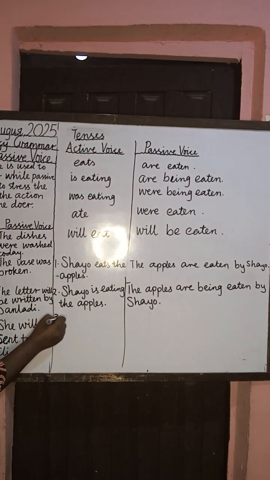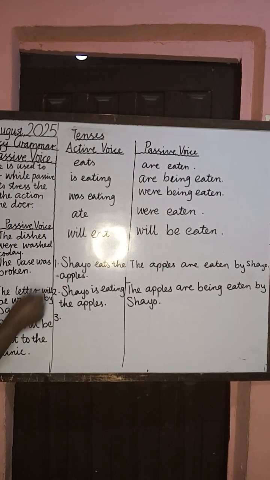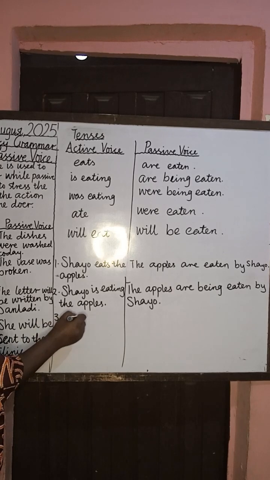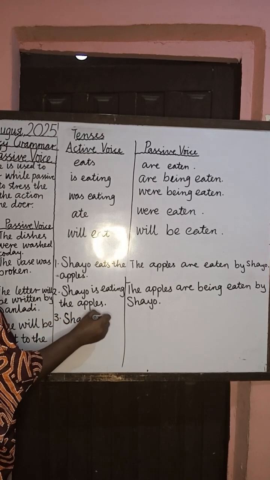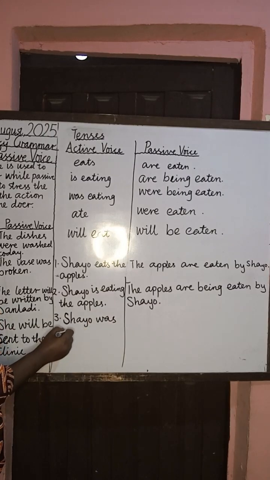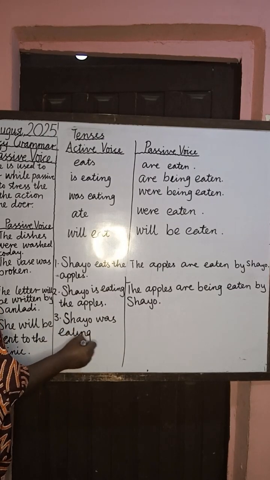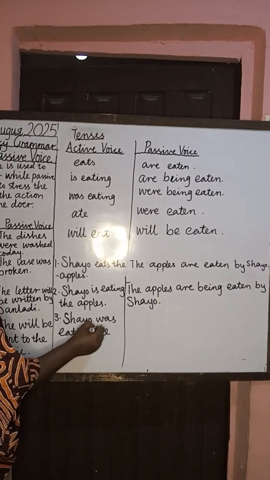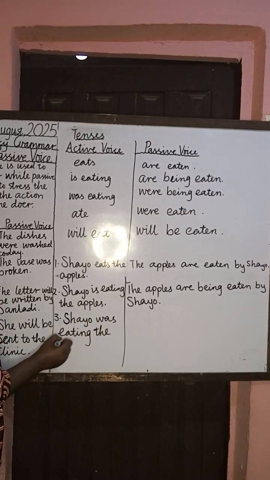Then the third one, this says Shayo was eating the apples.